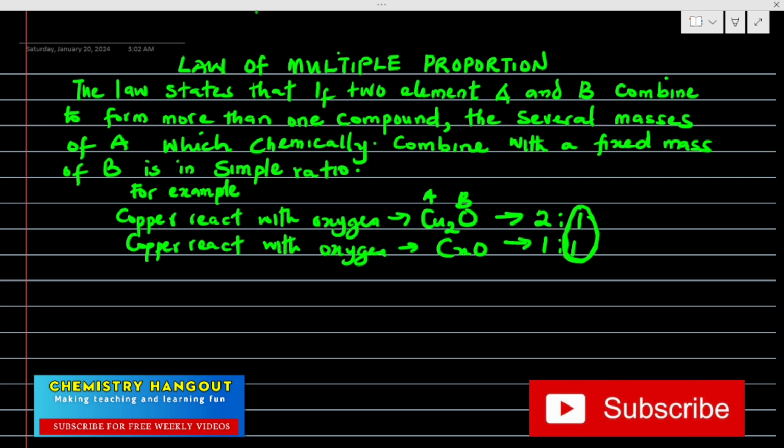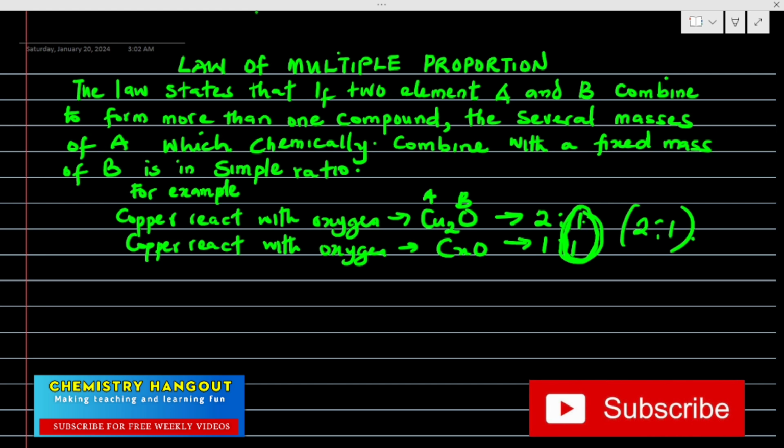So A can be fixed, B can be fixed. It depends on the one you are comfortable with. But here I'm taking B to be fixed. Because B is ratio 1:1, so oxygen is fixed. So they are combined with several masses of A, which is copper. They will be a simple ratio. And the simple ratio here is what? Is 2:1.